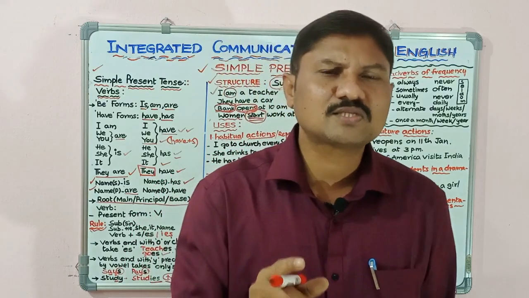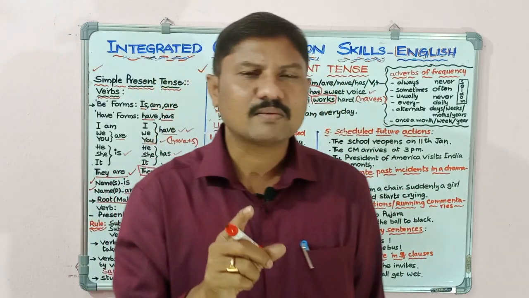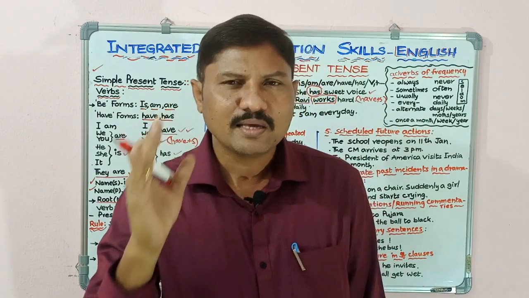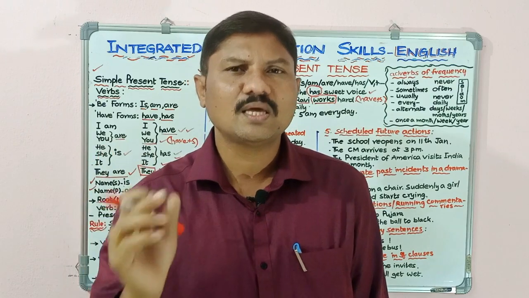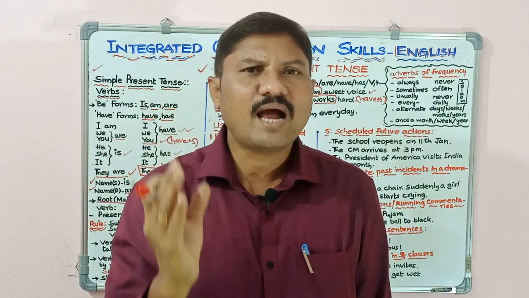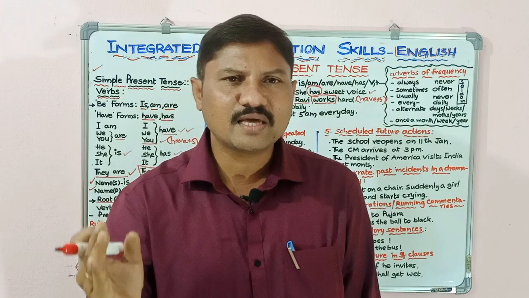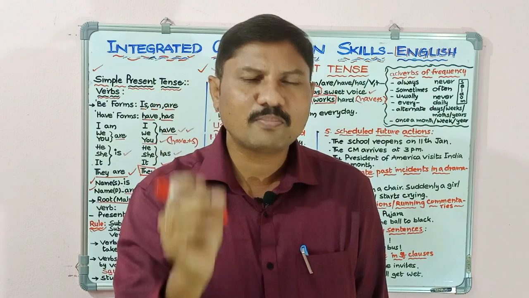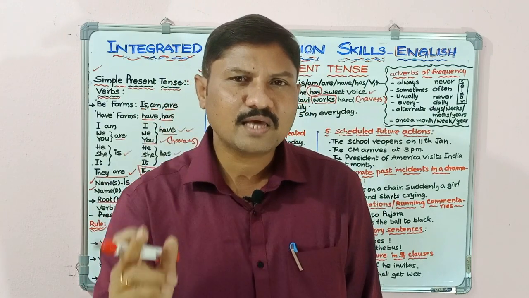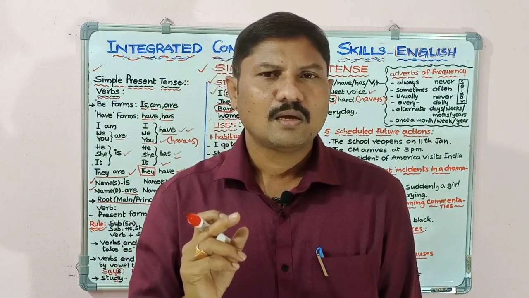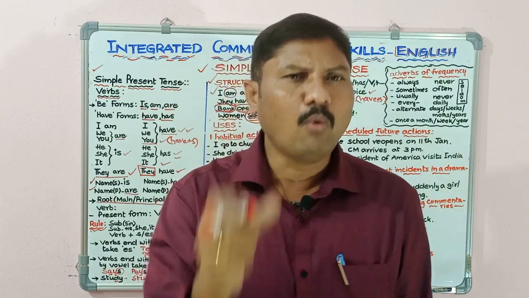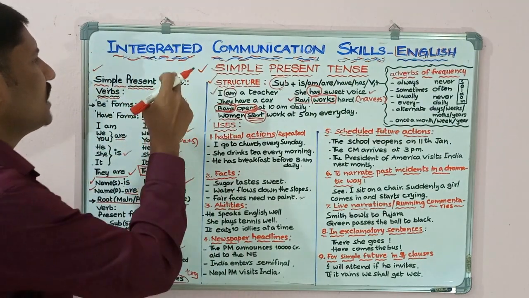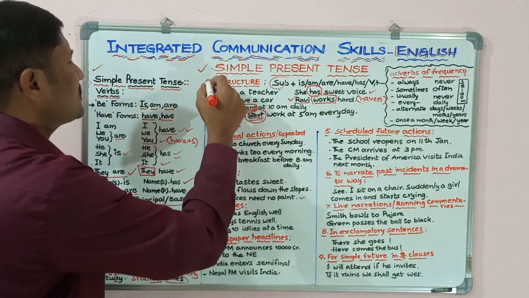If the subject is a name, if it is singular, in this case also we have to add s or es or ies to the verb. How can we add s or es or ies? Depending upon the verb. So this is how these verbs are used in the simple present tense, and this is the structure of the verb.